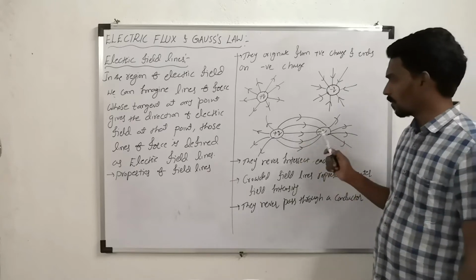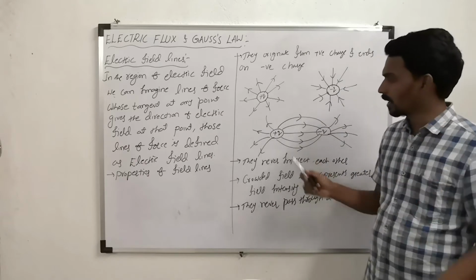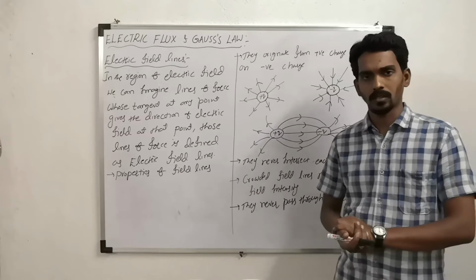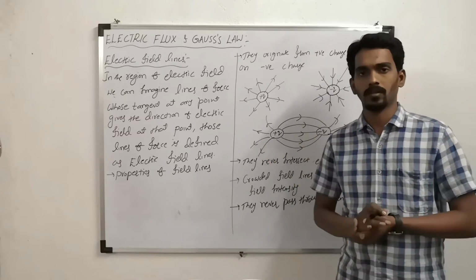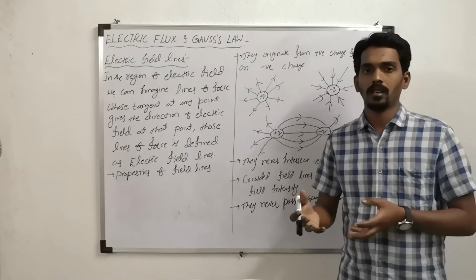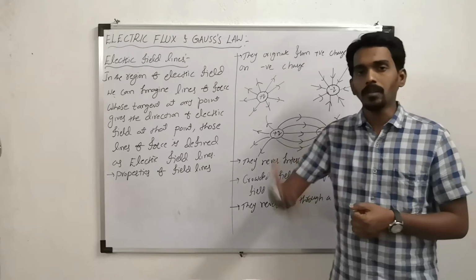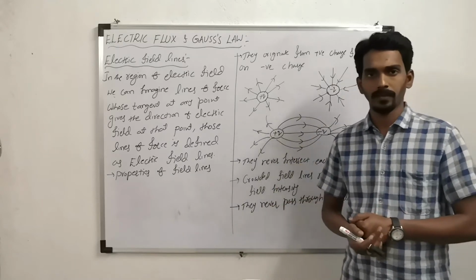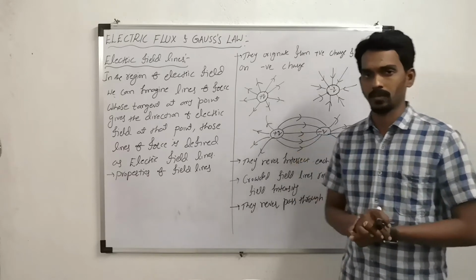If you take the combination of positive charge and negative charge, the field lines emerge from the positive charge and end on the negative charge. They are continuous from positive charge to negative charge. They will not originate from the surroundings of the charge. They originate from the charges and end on charges, but originate from positive charge and end on negative charge.